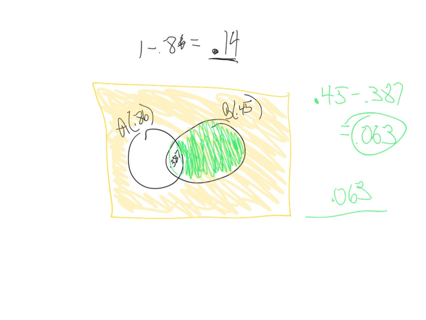So 0.063 out of 0.14 would be my probability. I'll type that in my calculator, get 0.45. And boom. All right, have fun with those. Let me know if I can help you.